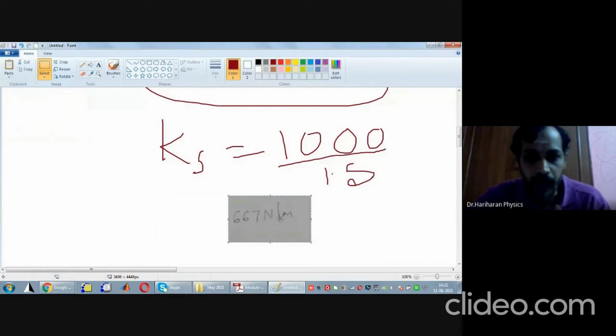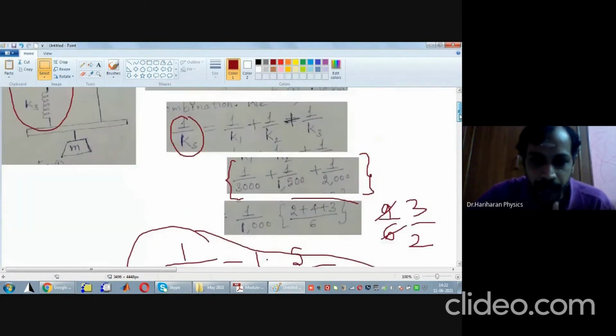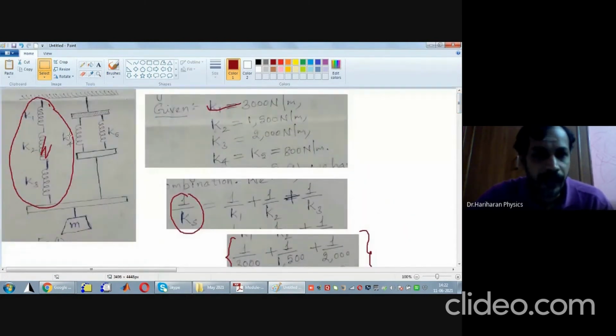So what we have done is we are still in step 1. I found the effective spring constant of this series combination, which came out to be around 667 newtons per meter. Next, look here. Now we'll focus on this parallel combination.